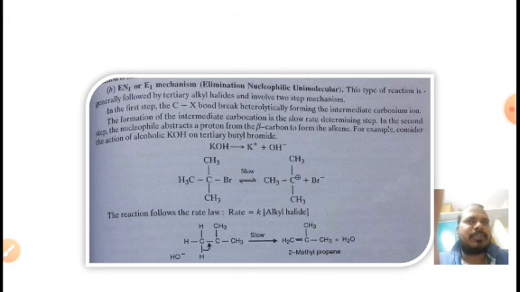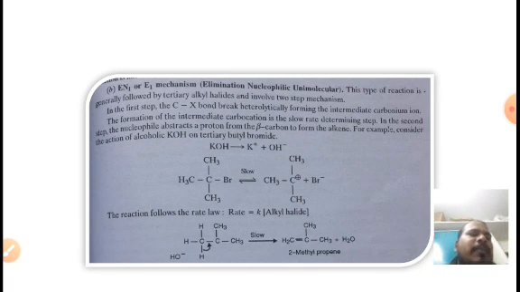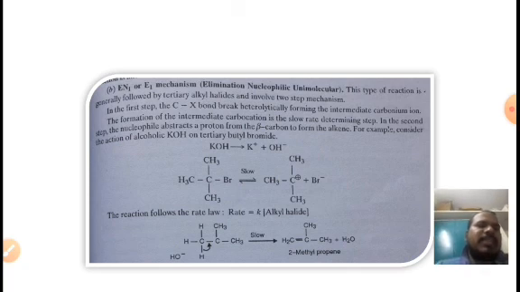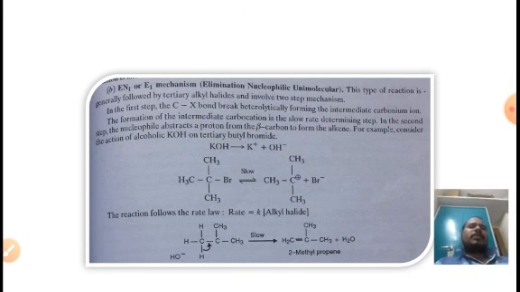Addition reactions are further classified into three types: electrophilic addition, nucleophilic addition, and free radical addition. Elimination reactions are further classified into two types, E1 and E2: unimolecular elimination and bimolecular elimination. These are the types of reactions, a very important topic in organic chemistry.